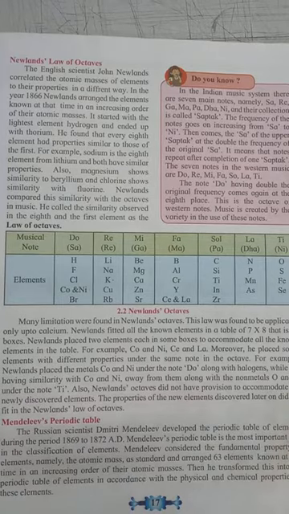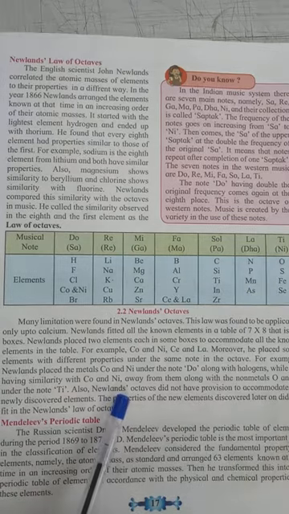But there were some limitations of Newland's octave law. At that time 56 elements were known. Newland arranged all the known elements in boxes, as you have seen.